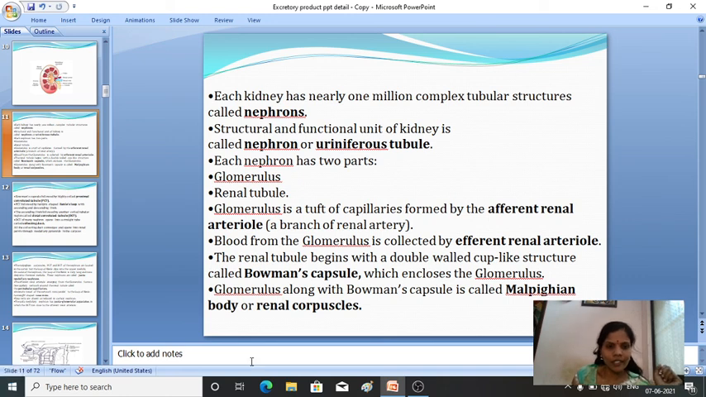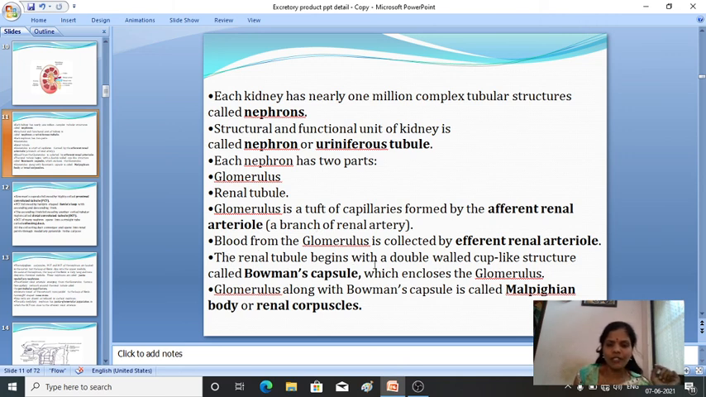You can see once again in the nephron, nephrons are made up of two important parts: the glomerulus and the renal tubules. Glomerulus is a tuft of capillaries formed by the afferent renal arteriole. Then the blood from the glomerulus is collected by the efferent renal arteriole.